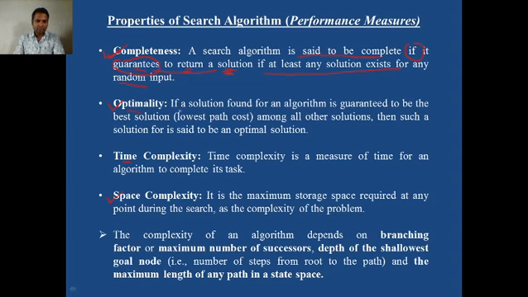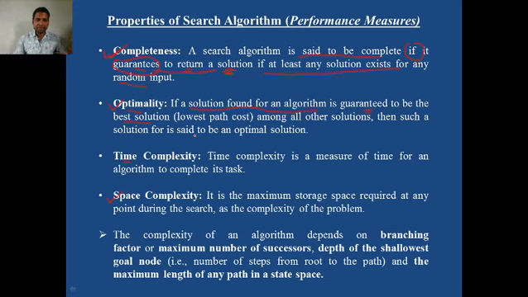Optimality means what? If a solution found by a certain search algorithm is guaranteed to be the best solution. It may happen that our agent finds a solution, but whether that solution is the best out of all the other solutions is the question.